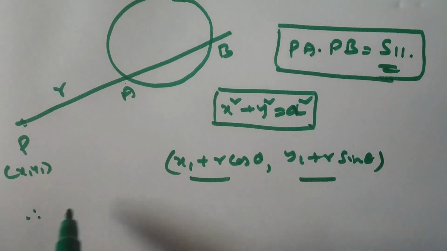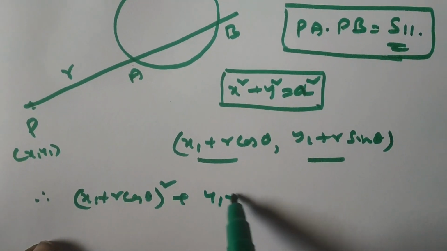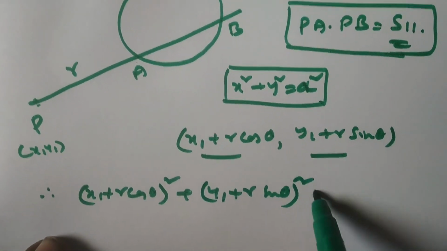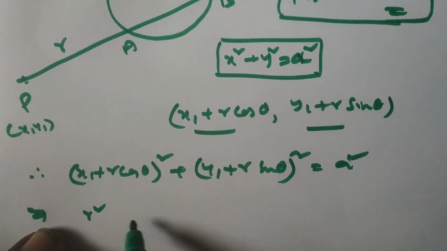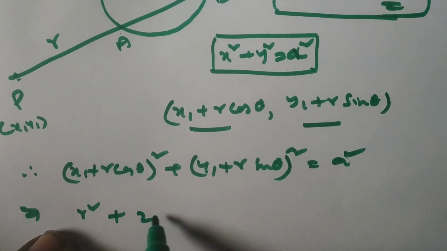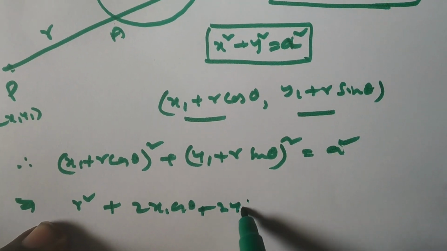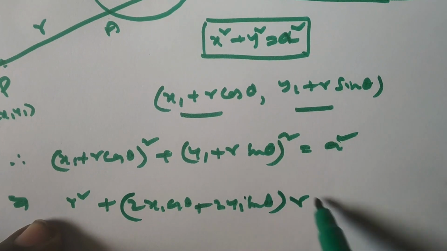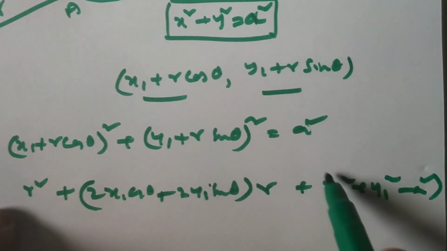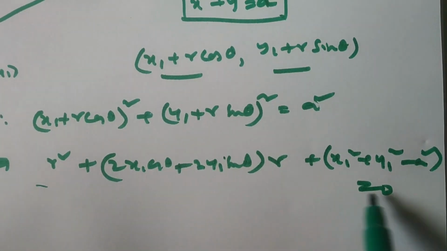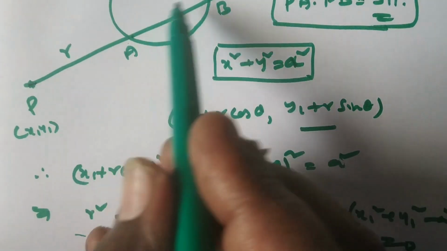Therefore substitute the point here. x1 plus r cos theta whole square plus y1 plus r sin theta whole square equals a square, implies r square into (cos square theta plus sin square theta, which is 1) plus 2 times (x1 cos theta plus y1 sin theta) into r plus x1 square plus y1 square minus a square equal to 0. Clearly it is a quadratic equation in r. This represents the two distances PA and PB.